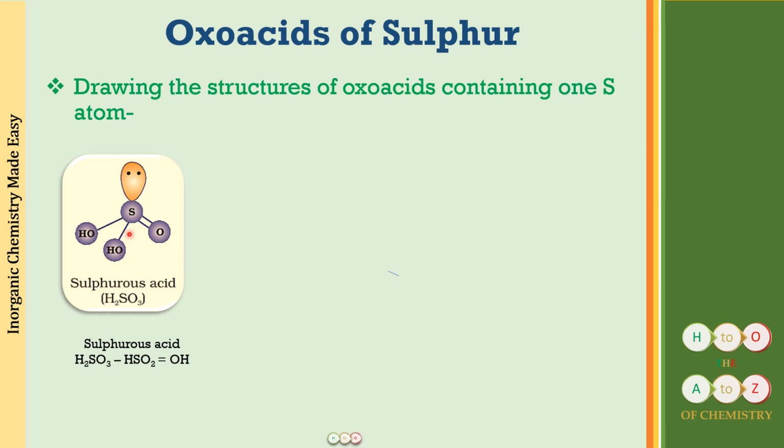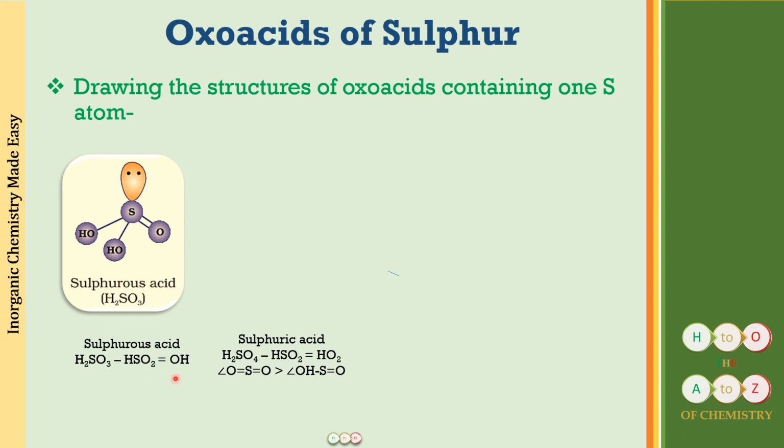So this is how you will be getting the structure. 4 electrons of sulfur have been utilized in bond formation. So 2 remaining from the valence shell will be existing as the lone pair of electrons. You may not draw that in the structure. The next we have is sulfuric acid.